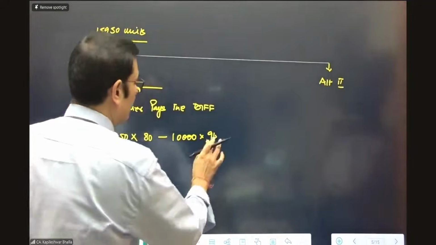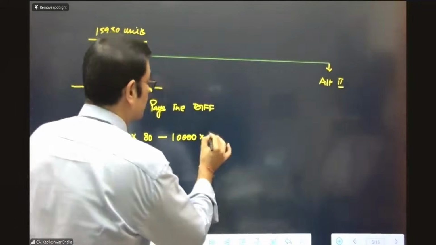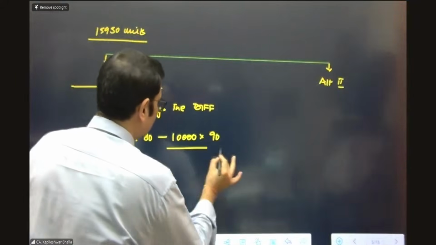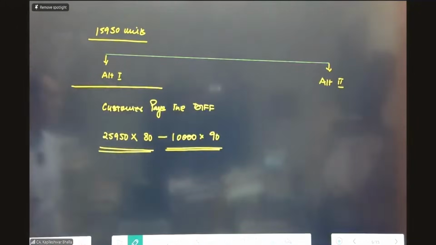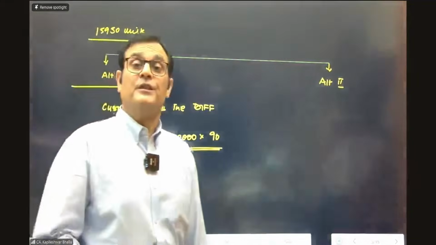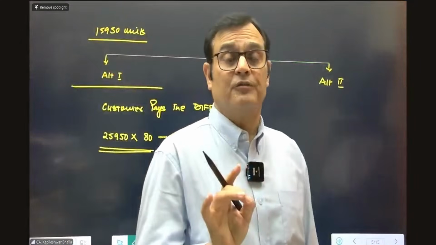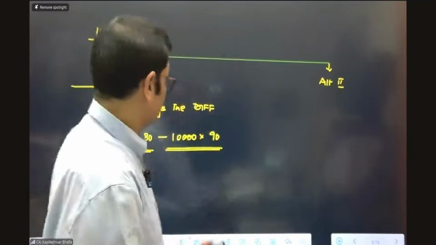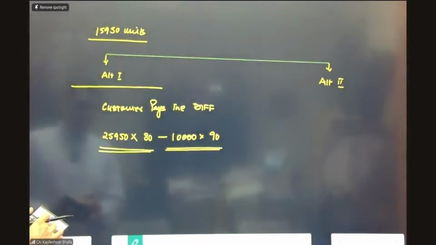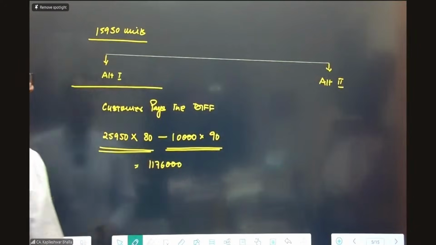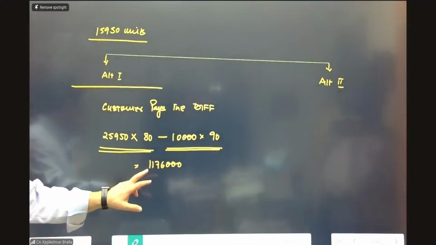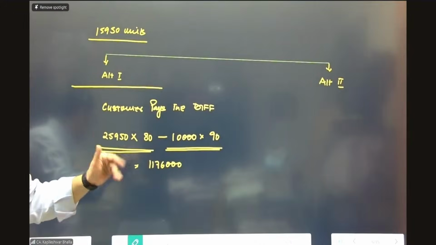So what is the amount he is going to pay at this stage? He says, I'm liable to pay you 80 rupees for all the units put together, so I am going to adjust the difference. I'll pay only the difference to you. So 25,950 into 80 minus this 9 lakh comes to 11,76,000. He says, I am going to give you only the differential at this stage. I will adjust the balance.